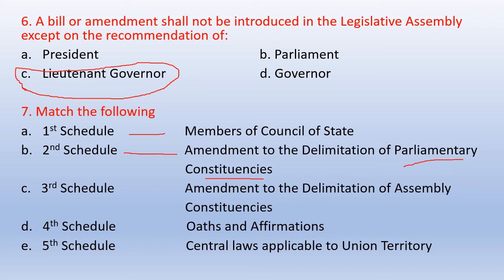Delimitation of parliamentary constituencies. Third schedule talks about the amendment to the delimitation of assembly constituencies. Fourth schedule talks about the oaths and affirmations, and fifth schedule is of central laws applicable to Union Territory. So all of these are correctly matched. The correct order will be A, B, C, D and E.